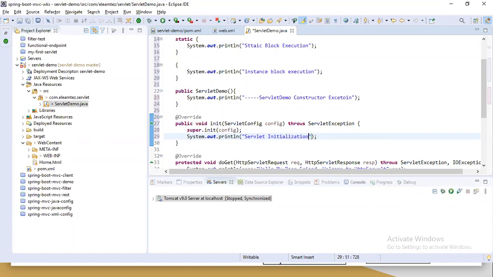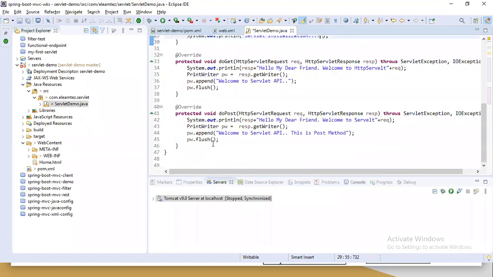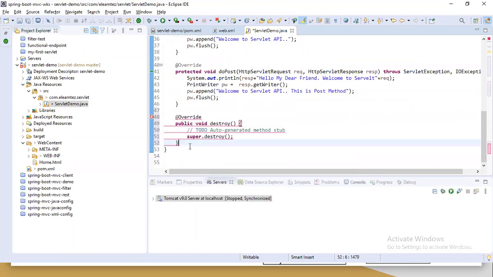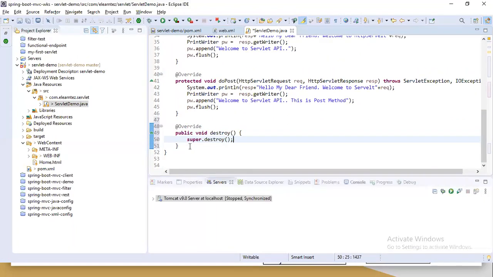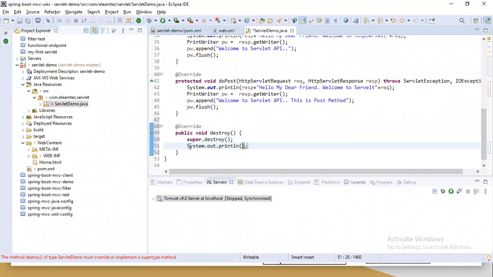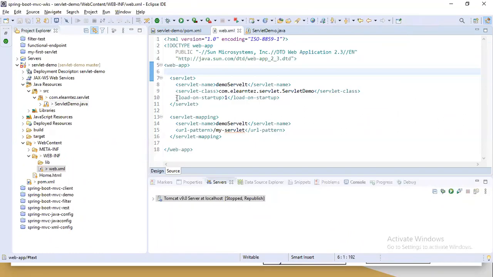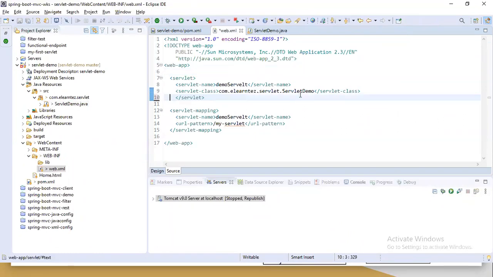Okay, we will also override the destroy method. Servlet cleanup. So without load on startup, let's go to the web.xml file. Remove this load on startup.